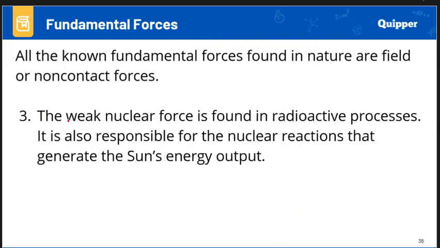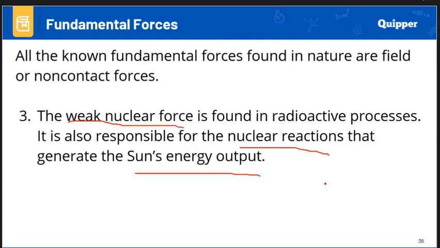Then the weak nuclear force is found in radioactive processes. It is also responsible for the nuclear reactions that generate the sun's energy output. Strong nuclear force, by the way, is responsible for keeping the atoms together.